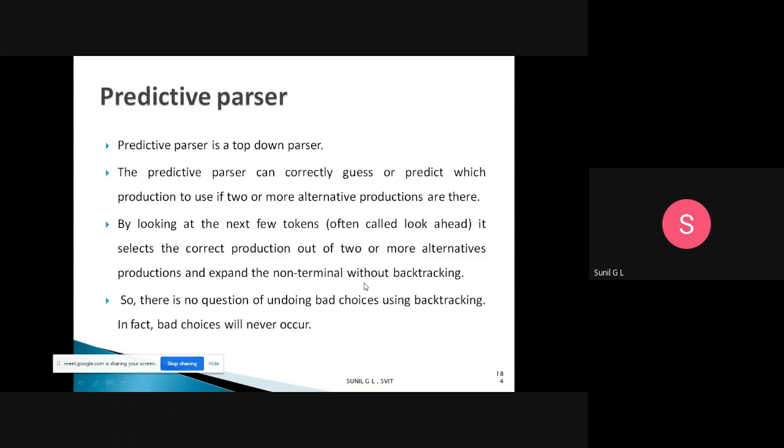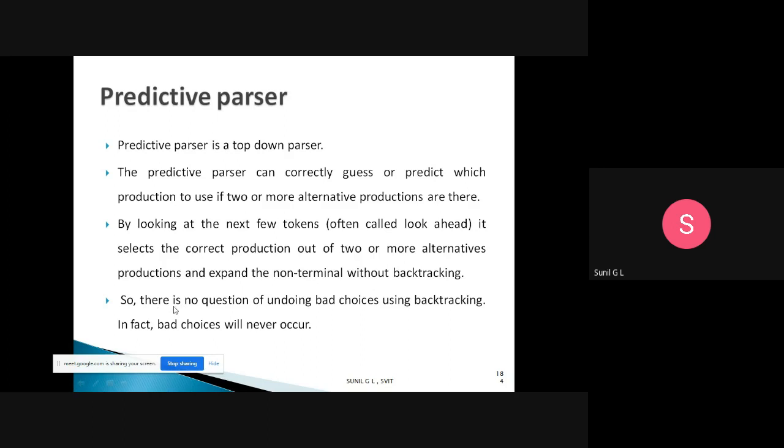In the top-down approach, suppose when you are constructing a parse for the given string, if you select one production and you are not getting the output, then we will go back and take another alternative. Here there is no concept of backtracking. The predictive parser will select the correct production for the given string.